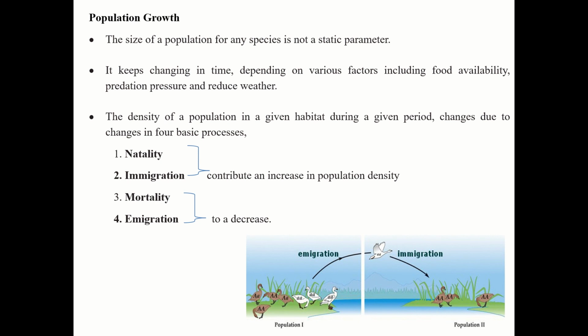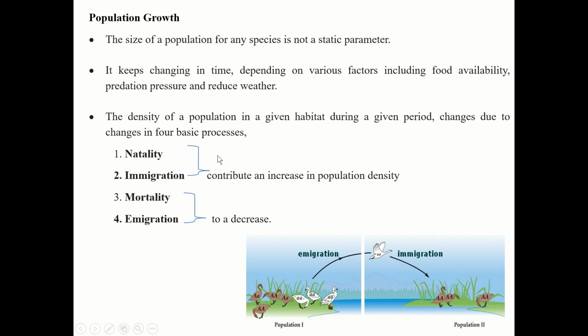So there is predation pressure and reduced weather. So weather conditions are also important for the population. So that's how the population keeps on changing. These factors, if they are favorable, then the population will increase. The density of a population in a given habitat during a given period changes due to change in four basic processes.